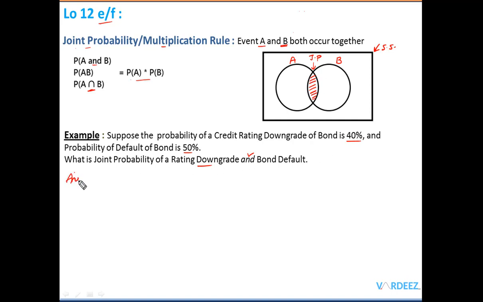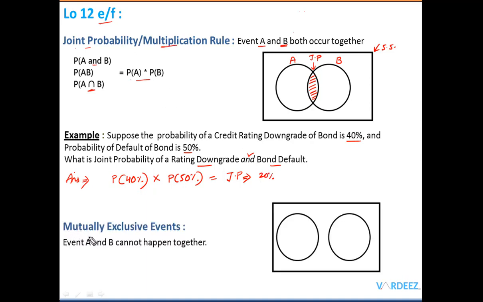So we multiply the probability of rating downgrade, 40%, by the probability of default, which is 50%, and the joint probability we have is 20%. This is the joint probability of a rating downgrade as well as bond defaulting at the same time. Hopefully you're clear with joint probability.